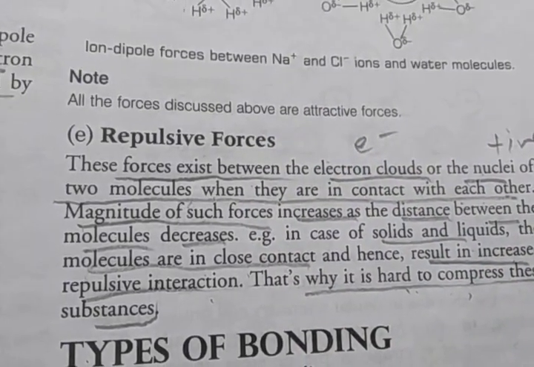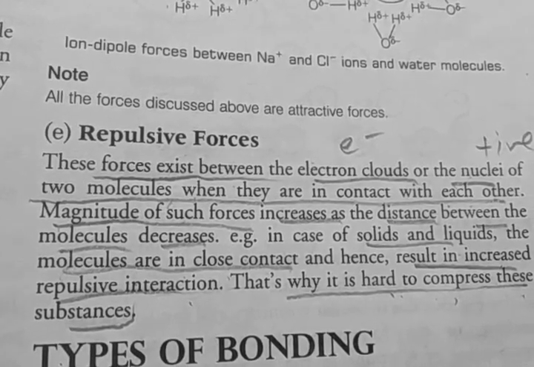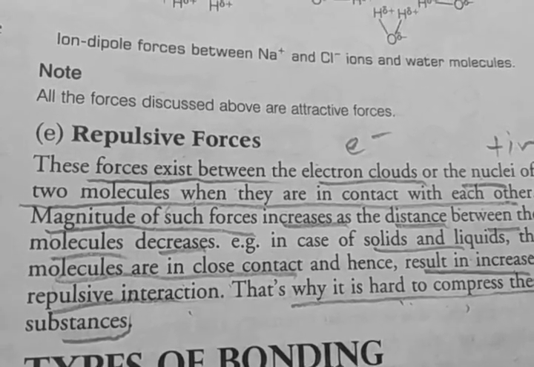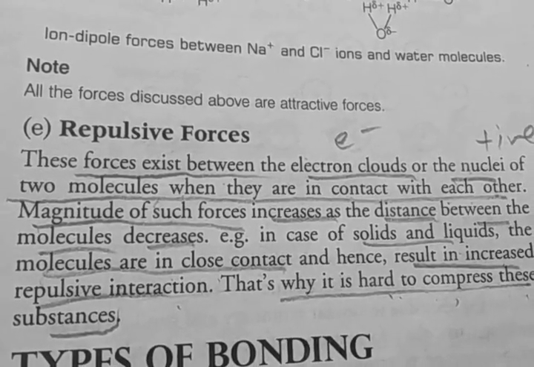So there are 5 types of van der Waals forces: first, dispersion forces or London forces; second, dipole forces; third, dipole induced dipole forces; fourth, ion dipole interaction; and fifth, repulsive forces.